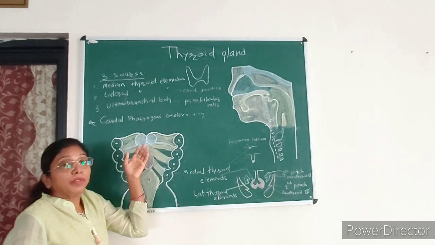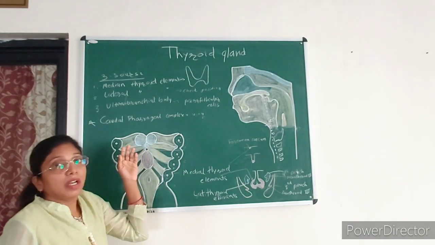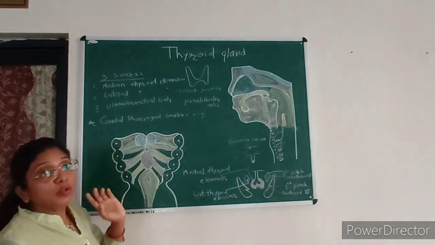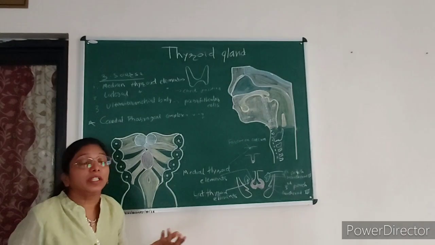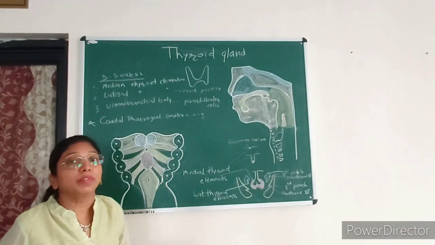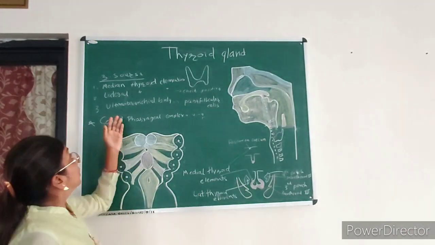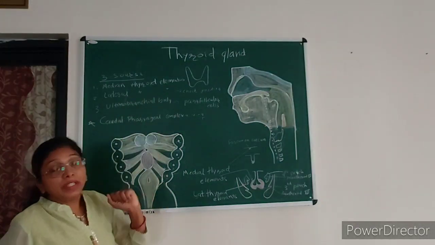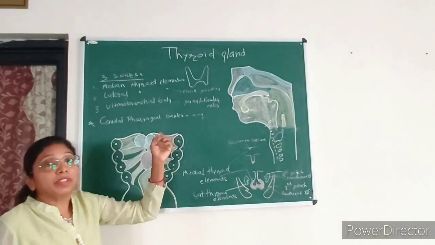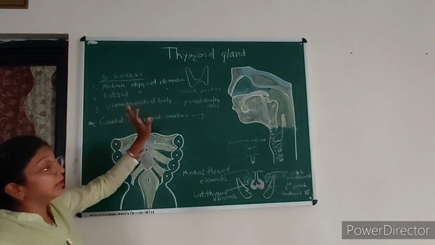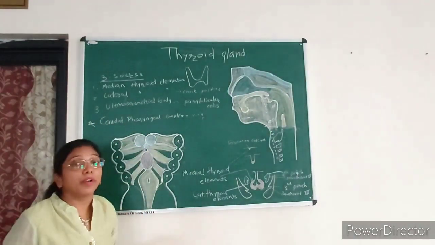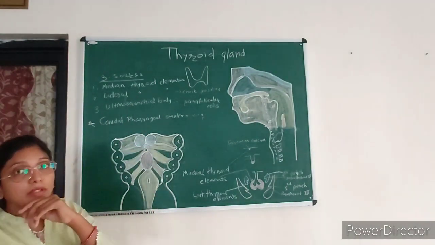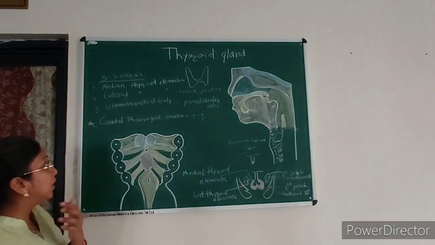The three components of this complex are: first, the thymic elements that incorporate in the formation of the thymus; second, the lateral thyroid elements that help in the formation of the thyroid gland; and third, the ultimobranchial body that forms the parafollicular cells of the thyroid gland.